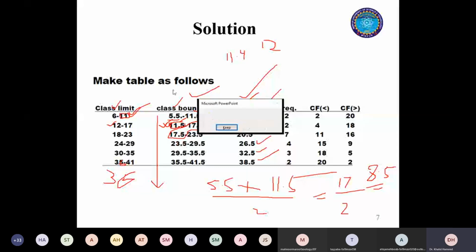That's how we decide about the midpoints.